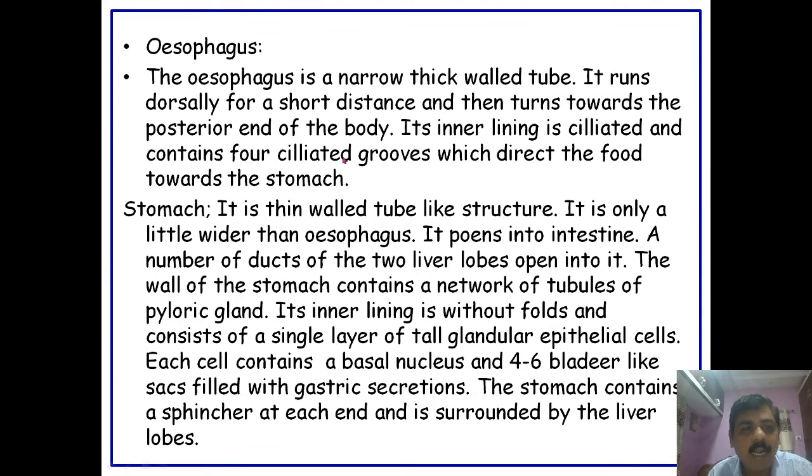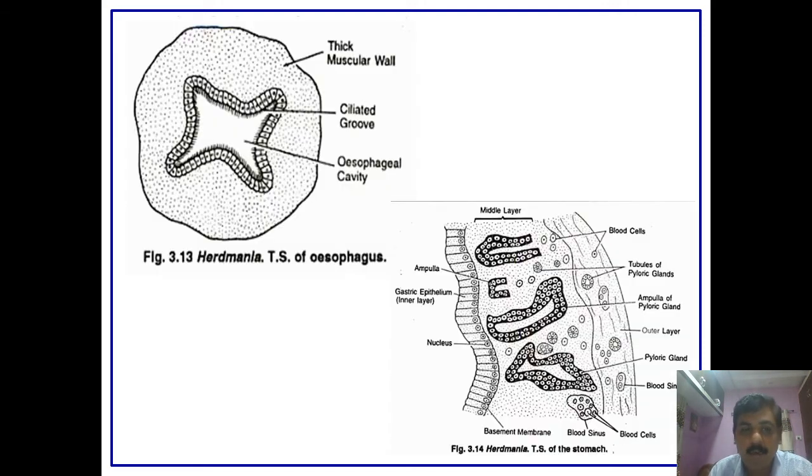The esophagus is a narrow, thick wall tube, and it runs dorsally for a short distance and then runs toward the posterior end of the body. This is the structure, or the histology, of the esophagus. Its inner lining is covered by the ciliated groove, and it has a thick muscular wall, and this is the esophageal cavity.